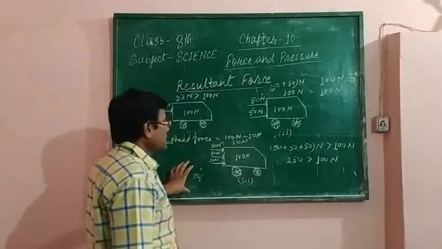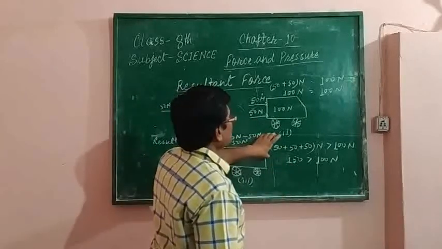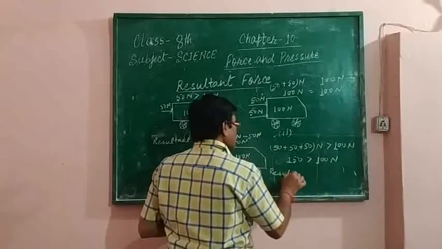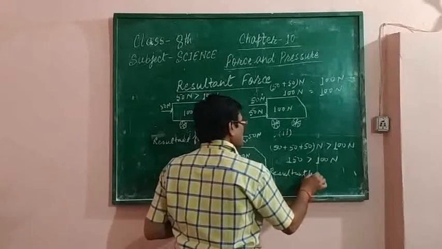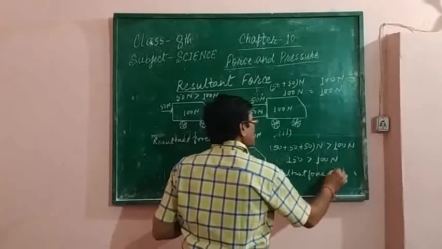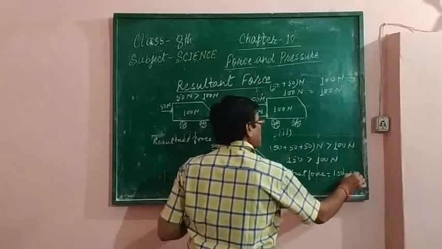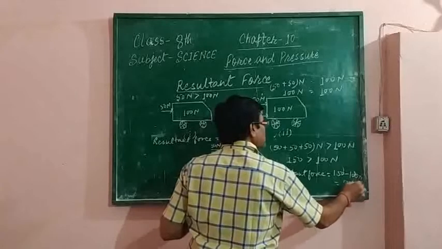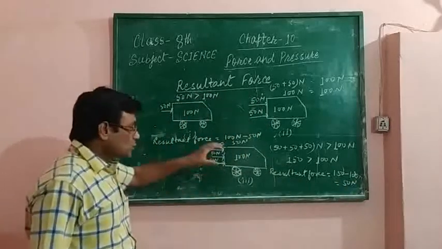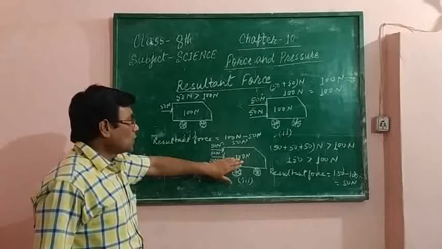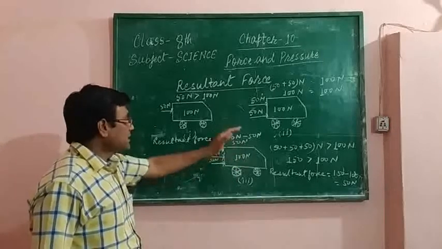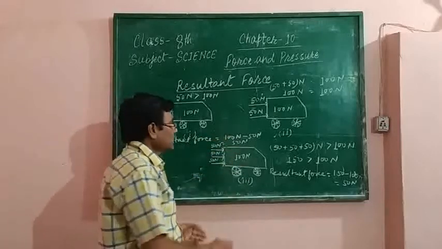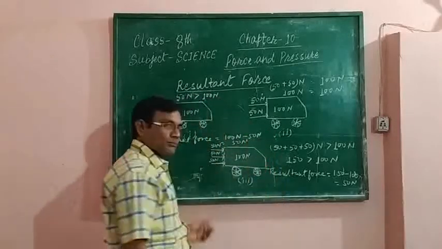And in the third case, the total resultant force is 150 minus 100 Newton, which means 50 Newton. This shows that the magnitude of the car's force is less than the resultant force. So in this case, the car starts moving.